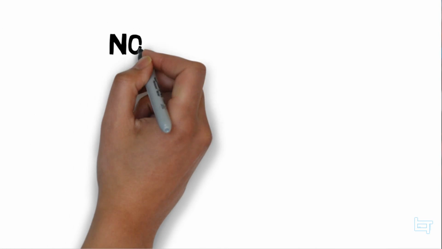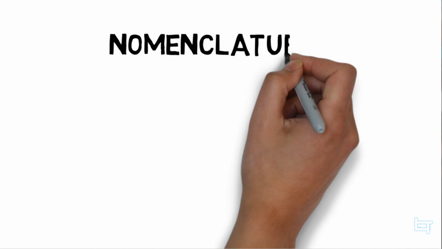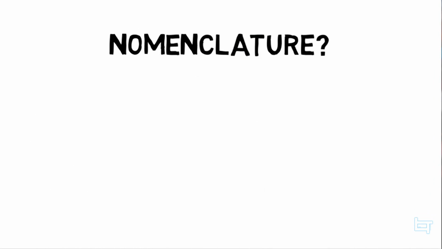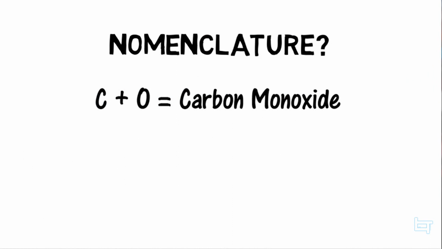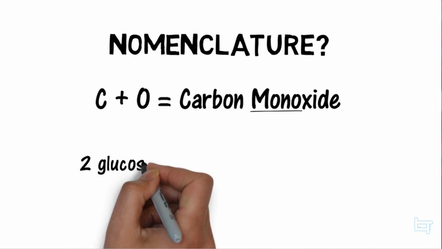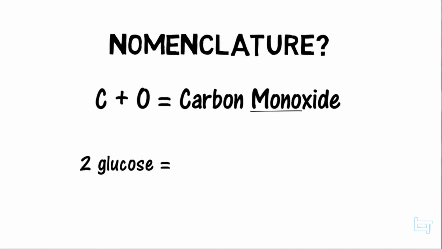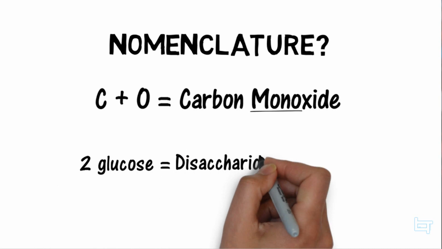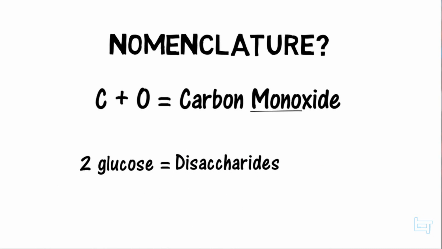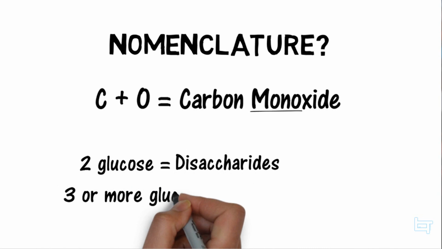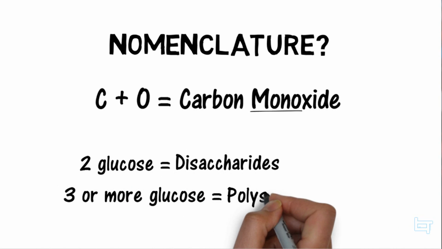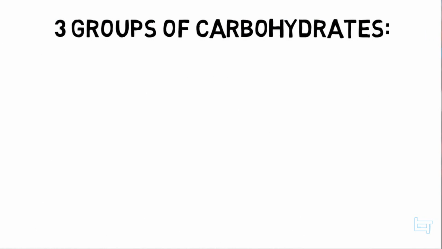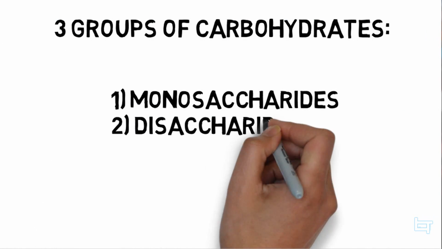Now remember nomenclature where we combine 2 different elements such as carbon and oxygen and call it carbon monoxide? Mono because of nomenclature rules. Well, these rules also somewhat apply when we add glucose. So if there's 2 glucose molecules, what would that be? You guessed right, it would be disaccharides. And instead of saying tri or tetrasaccharides, we just say if there's 3 or more glucoses, then we'd call these polysaccharides. Now mainly there are 3 groups of carbohydrates, which are monosaccharides, disaccharides, and polysaccharides.